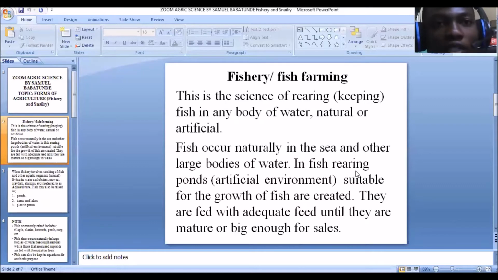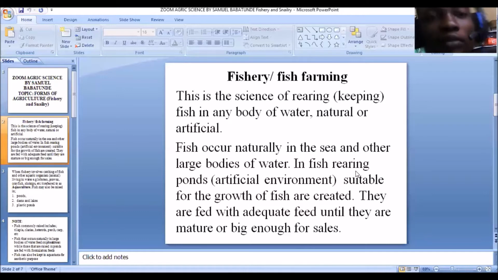Like we know, fishes are aquatic organisms, and they cannot survive outside water. That is, they cannot survive on land. They can't survive in the deserts. They can't survive in terrestrial habitats because they're aquatic animals. They require water for survival. So they have to be reared in the river, in a body of water.